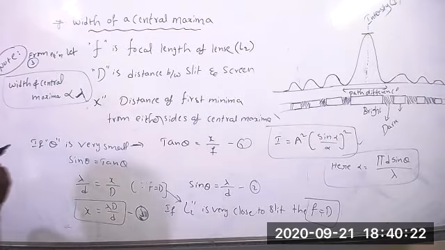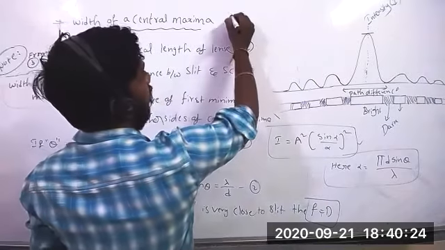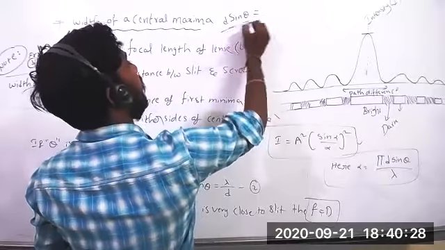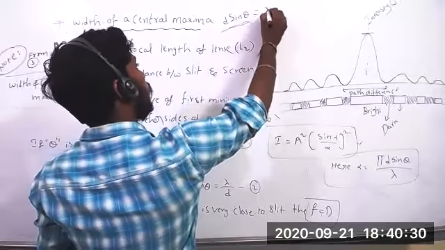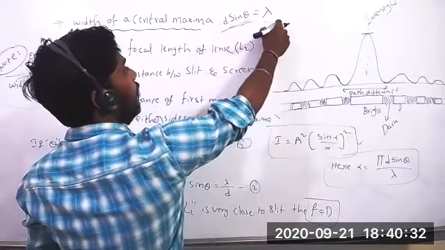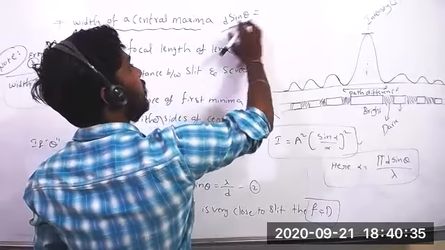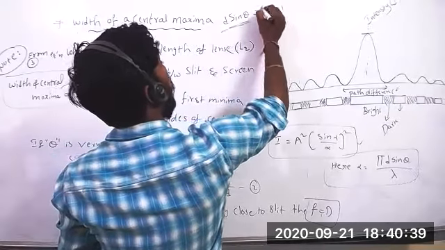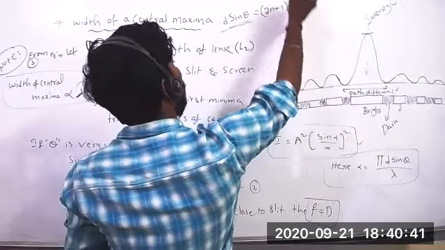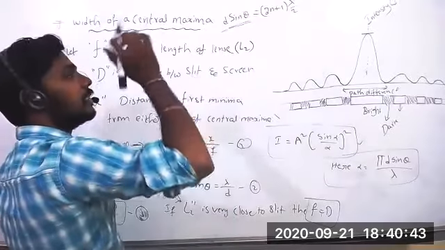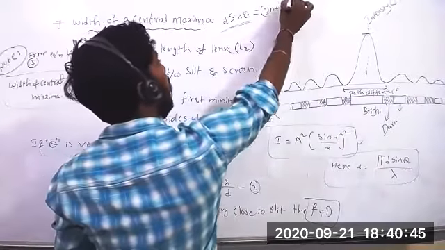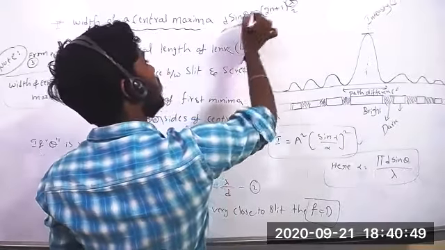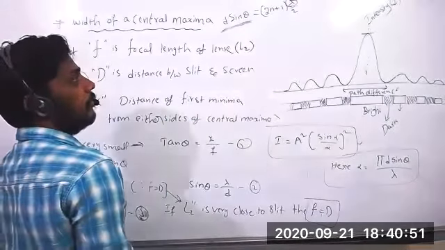Path difference means what? d sine theta is the path difference. If this path difference equals lambda, then minima. If d sine theta equals (2n+1), an odd multiple of lambda by 2, then maxima. That is the reason. So lambda is not a path difference or phase difference. Lambda is the wavelength. This d sine theta we call the path difference.